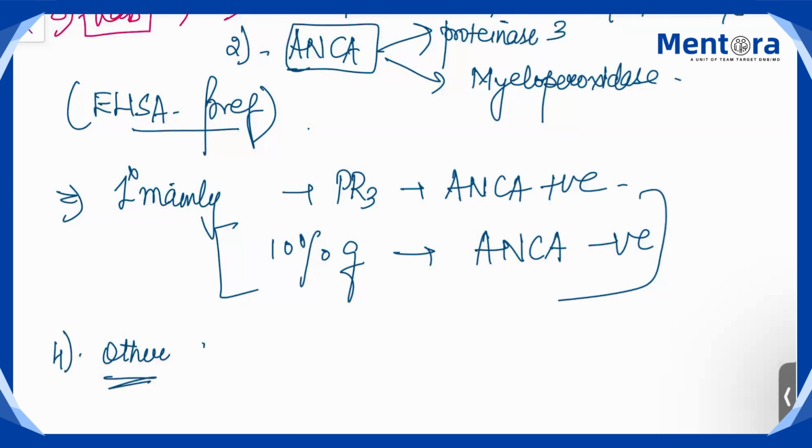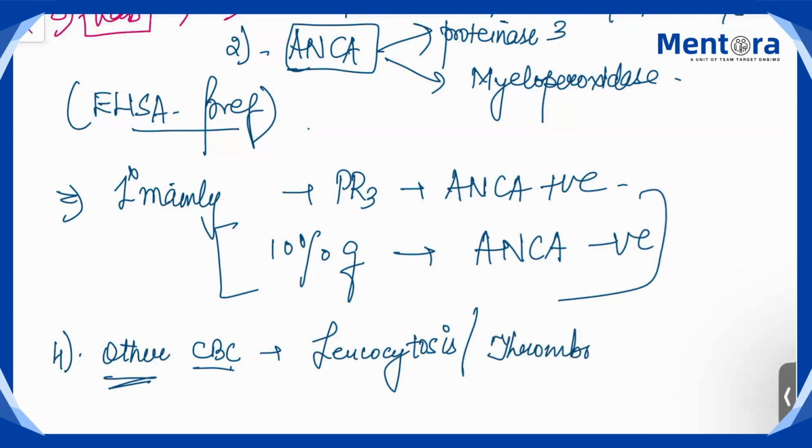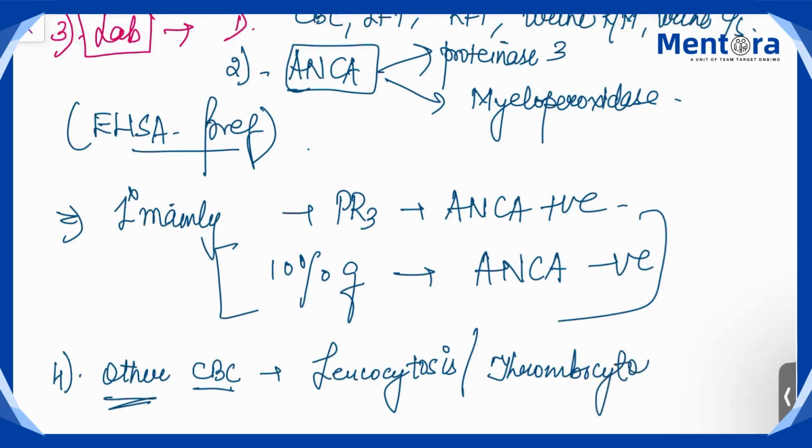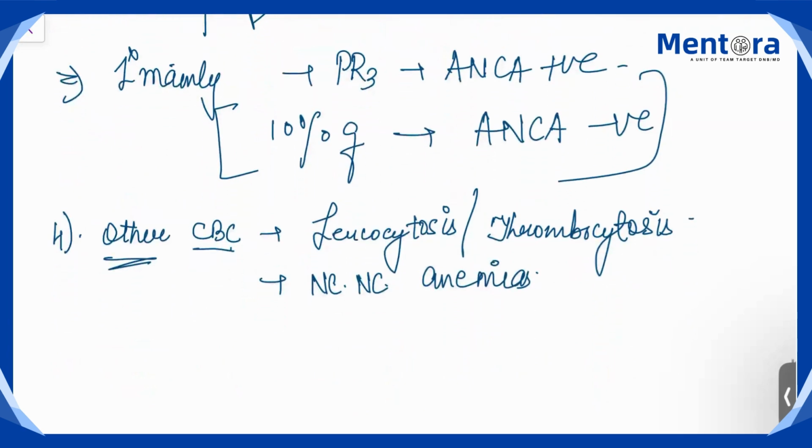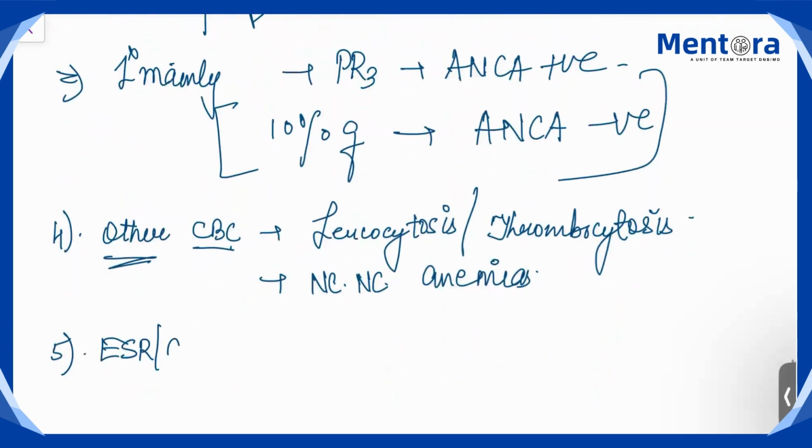What you will find in CBC, you can find leukocytosis, because patient can have infection also. There can be thrombocytosis also, because it is an inflammatory condition. So thrombocytosis will be there. There can be normocytic, normochromic anemias. Then your ESR and CRP levels, they can be raised.